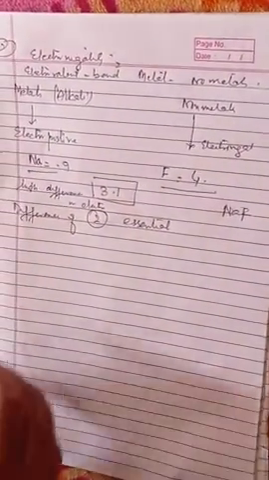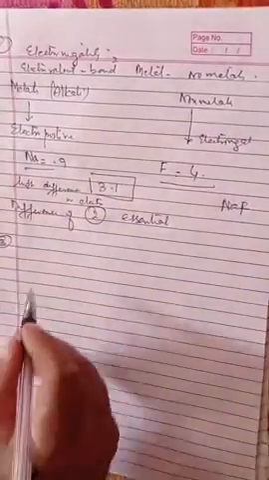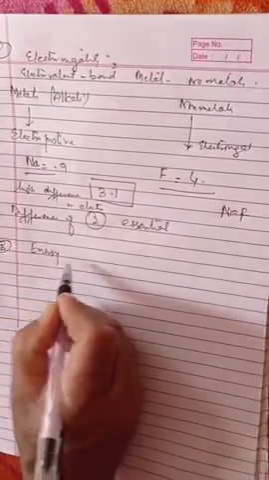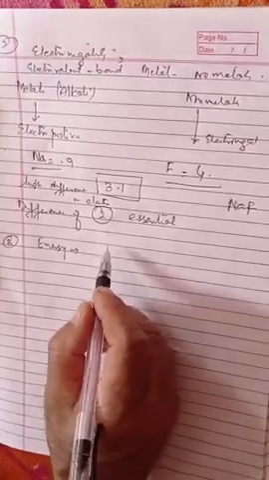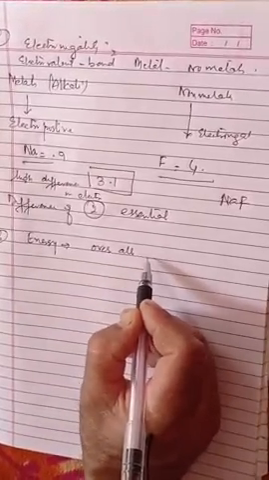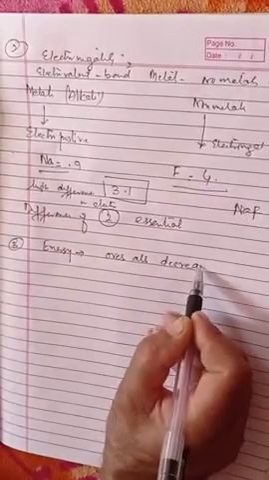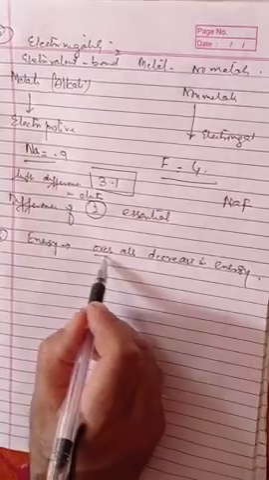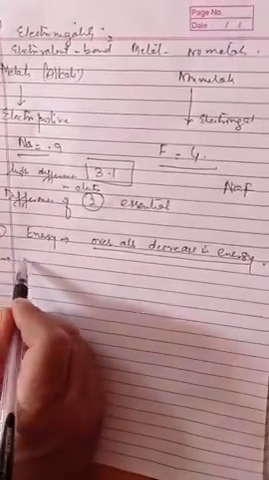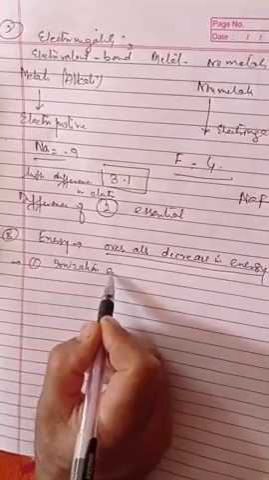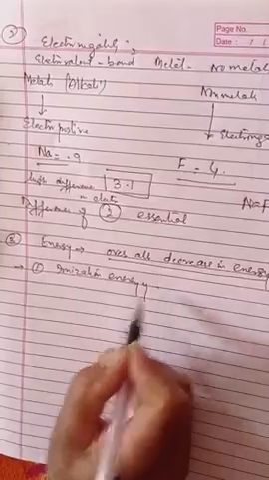Now the third condition is energy considerations. That means there must be an overall decrease in energy. For example, what types of energy are involved in the electrovalent bond? We will see. First is the ionization enthalpy, or ionization energy.